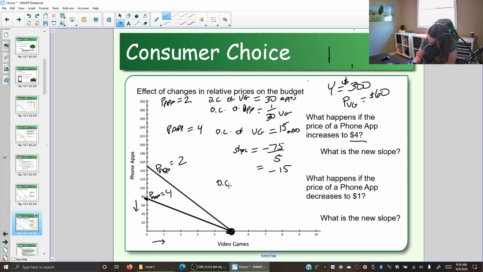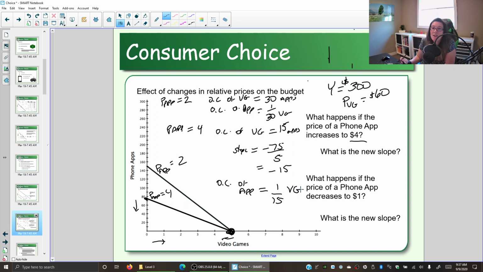What about the opportunity cost of an app? Okay, how do we find the opportunity cost of an app? Well, app is here on the vertical axis, so we could go reverse. We could start at the video games and go over. We'd give up 5 to get 75, or we just flip the slope. We invert it is what we're doing. So instead of 15, it's 1/15. And remember, when you do opportunity costs, you always have to specify what you are giving up. The opportunity cost of an app is 1/15 of a video game.